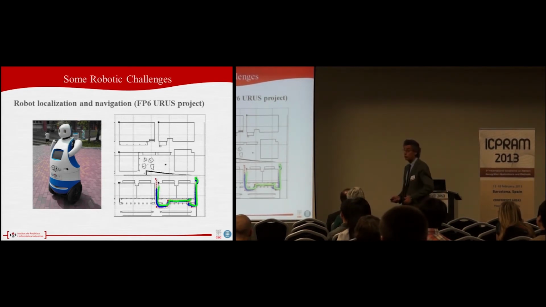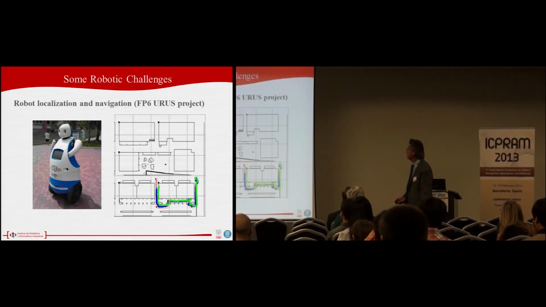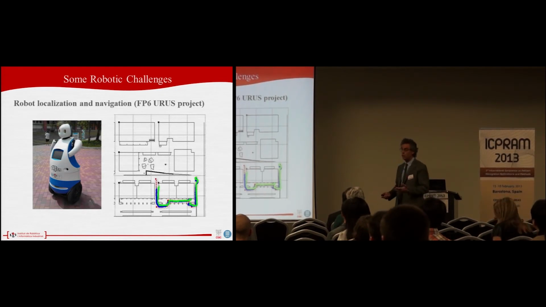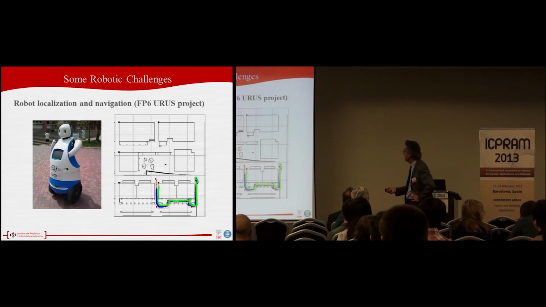Here I want to show some robotics challenges that we are already used to because we are trying to solve them. We are not solving all of them; we solve part of them. I'm going to show some of the problems that we found in our research projects at our institute. The first is very typical: robot localization and navigation.